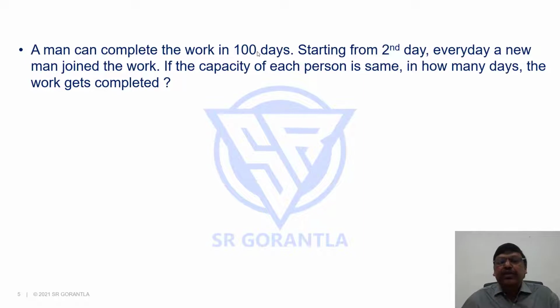A man can complete the work in 100 days. Starting from the second day, every day a new man joined the work. If the capacity of each person is the same, in how many days does the work get completed? Okay, let's assume the work as 100 units.